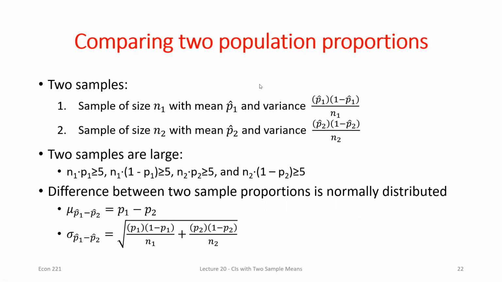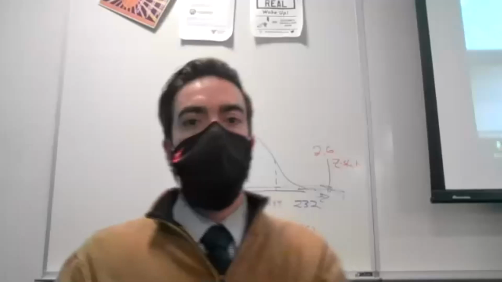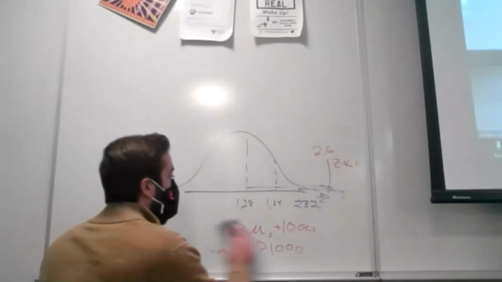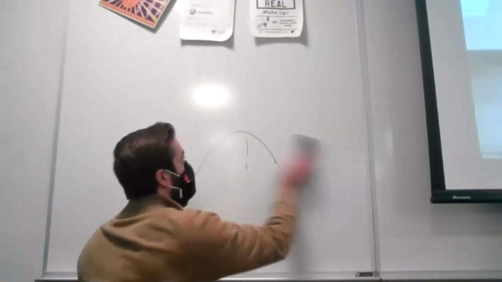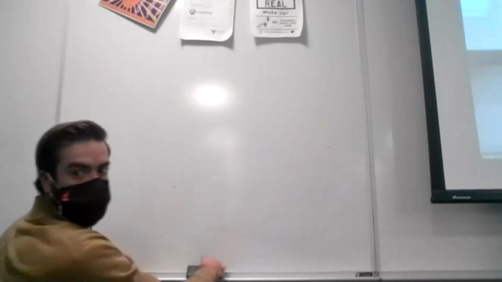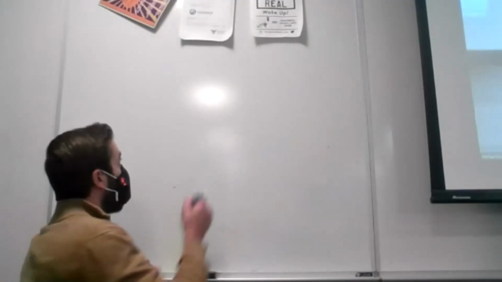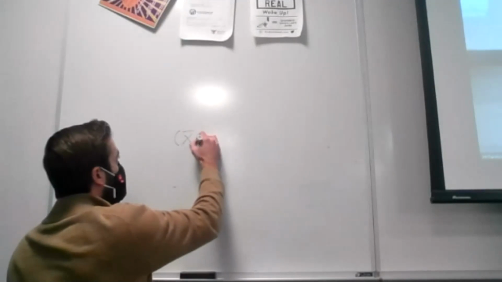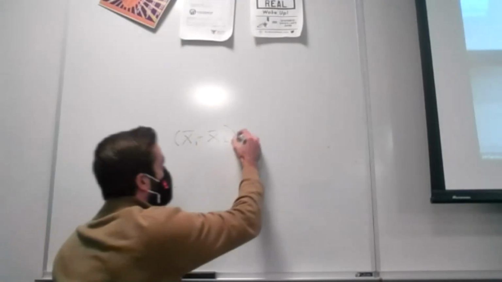So we can make direct correlations to what we just did with sample means. So if I'm thinking about what my confidence interval equation should look like when I want the difference in sample proportions, before we have this equation, right?